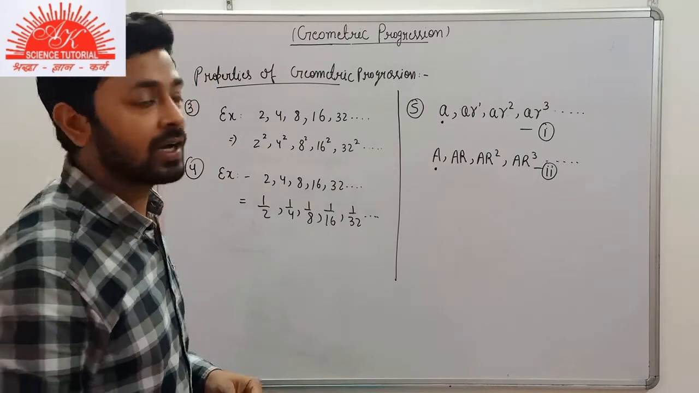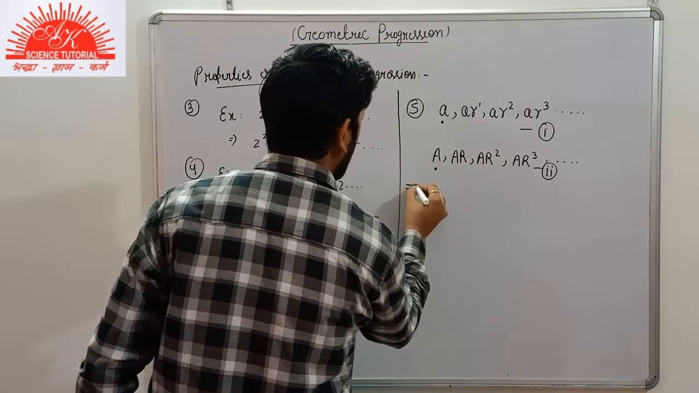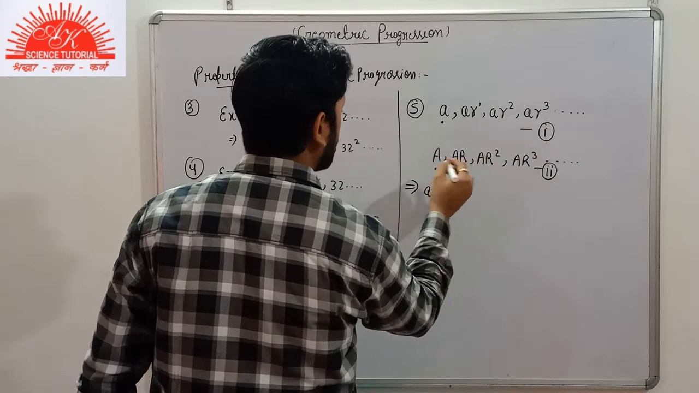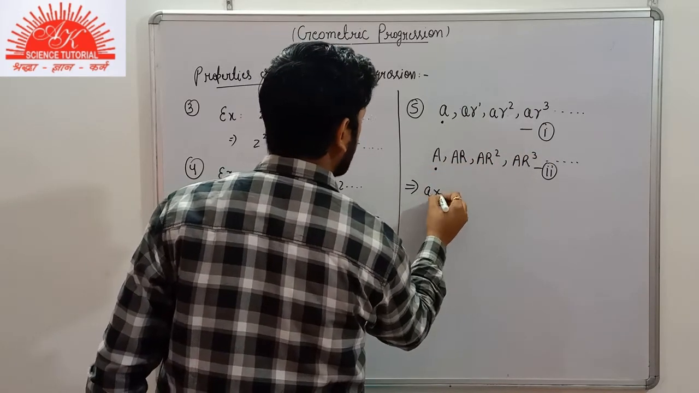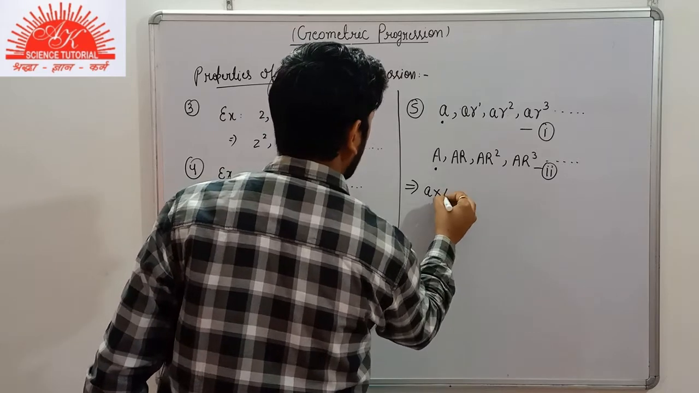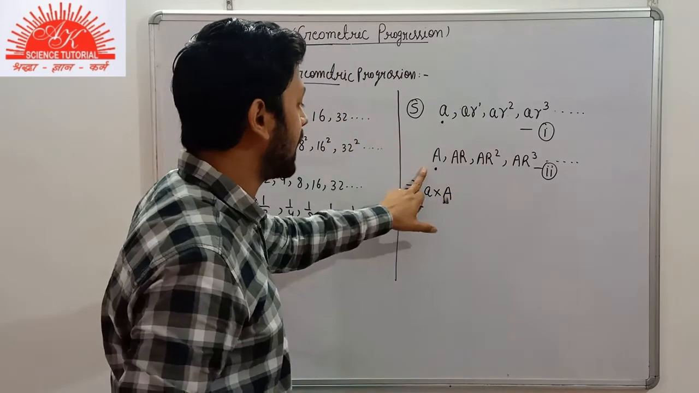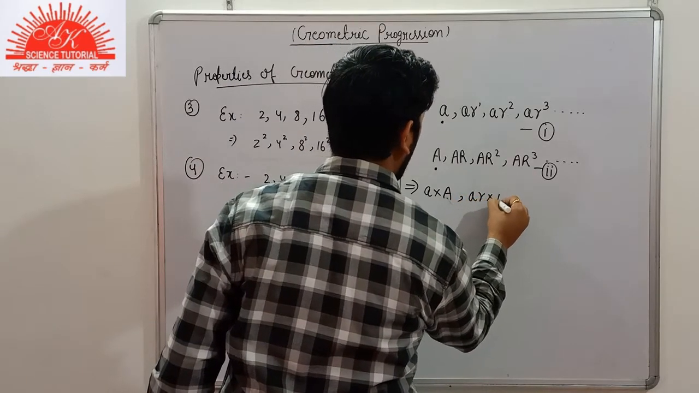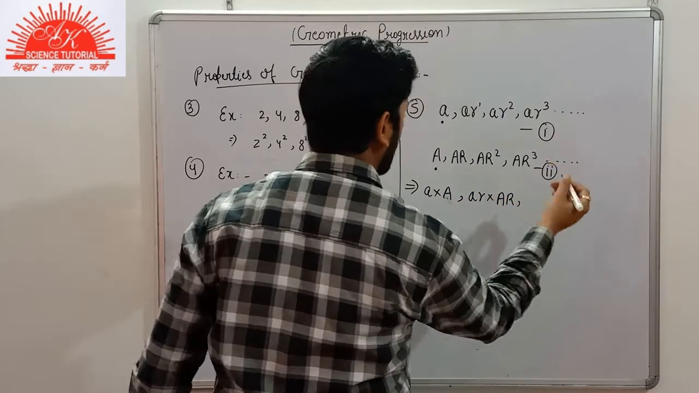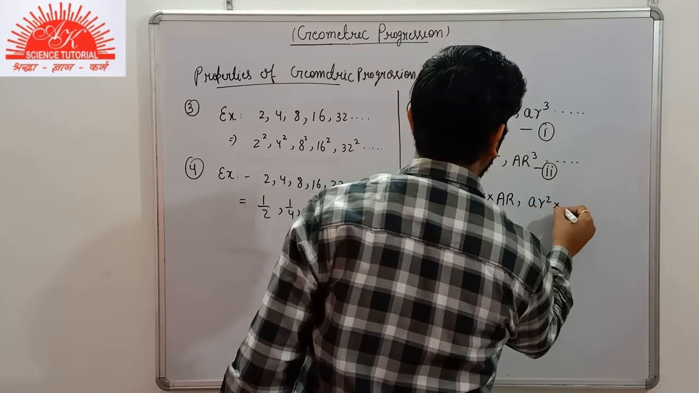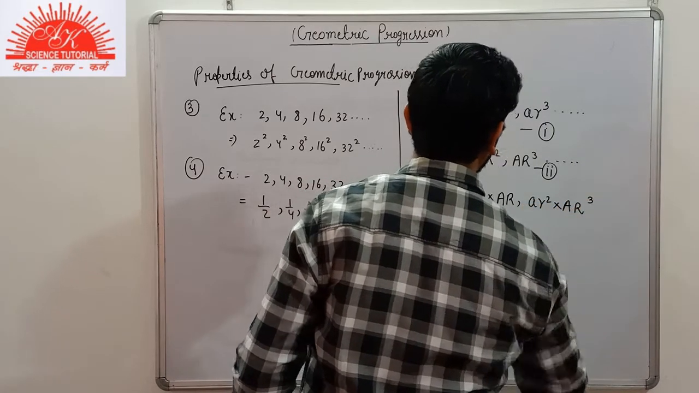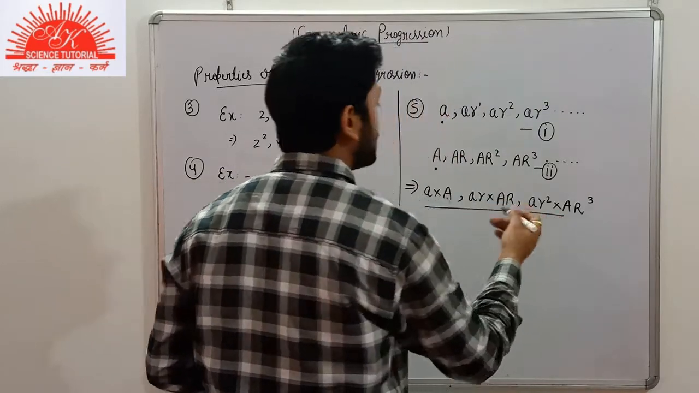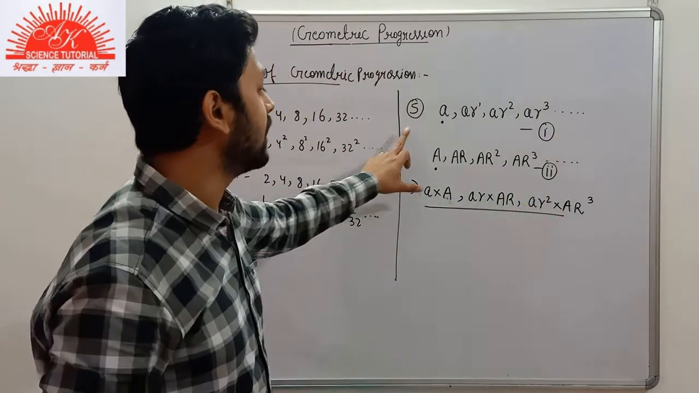is also a GP. Suppose we are multiplying the first term of this GP with the first term of this GP, we will write it as small a multiplied by big A. Again the second term, ar multiplied by AR. Again the third term, ar square multiplied by AR cube. So we can easily say that the new sequence formed here is also a GP.